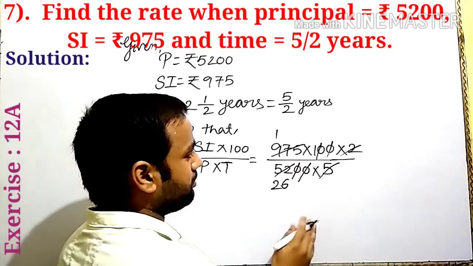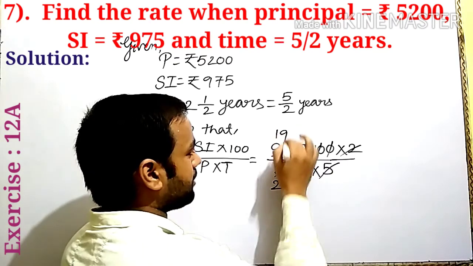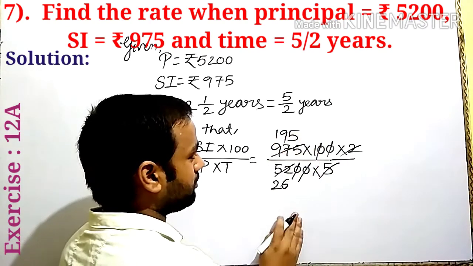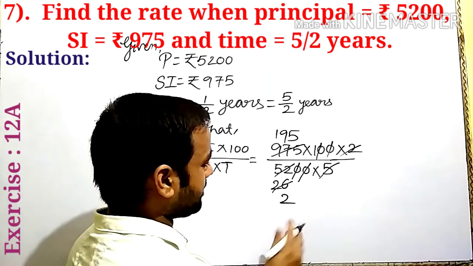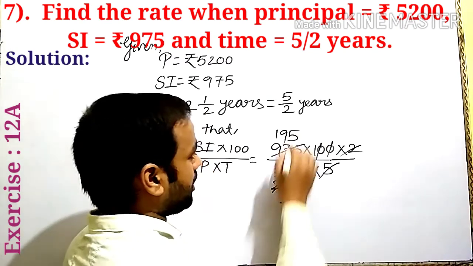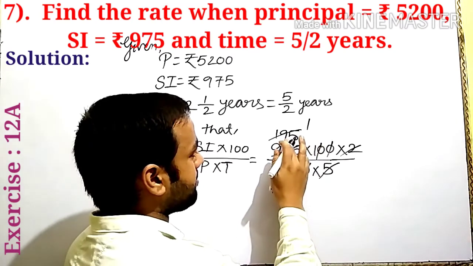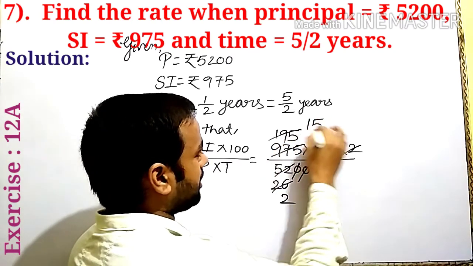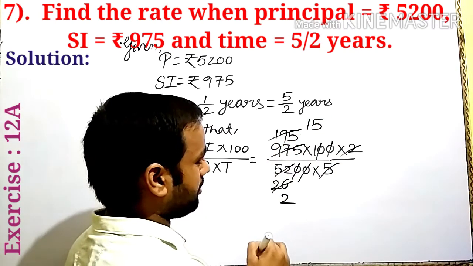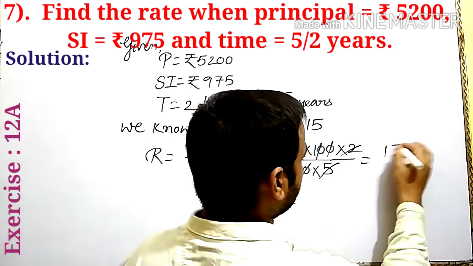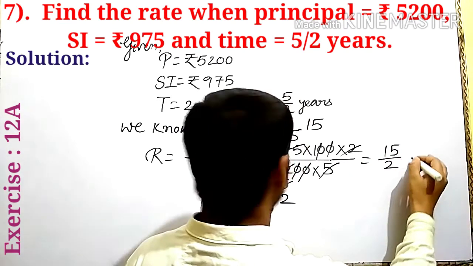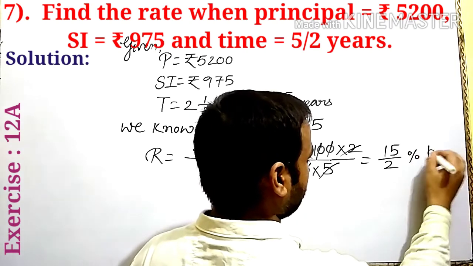26 2 ja 52. Table of 5 here: 5 1 ja 5, 5 9 ja 45, 5 5 ja 25. 13 2 ja 26, 13 1 ja 13, and 13 5 ja 65. Here write 15 by 2% per annum.